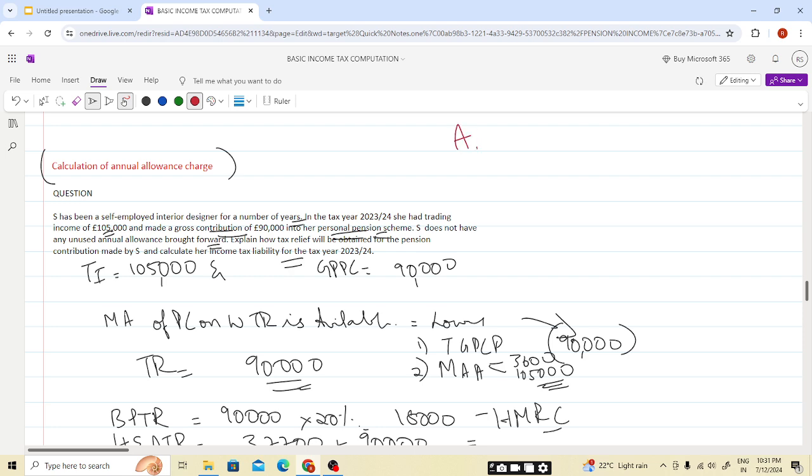So annual allowance means the maximum limit you can contribute into the pension scheme. So that is 40,000. But we have contributed 90,000, but that is also eligible for tax relief. So tax relief is available on 90,000. So annual allowance you need to reduce by gross amount of employers' contribution to personal pension scheme, students. Personal pension scheme. I hope this is clear.